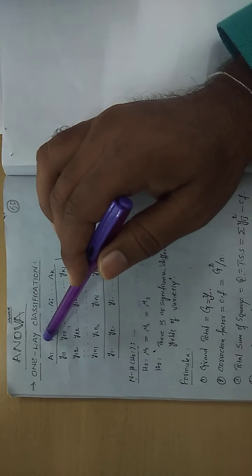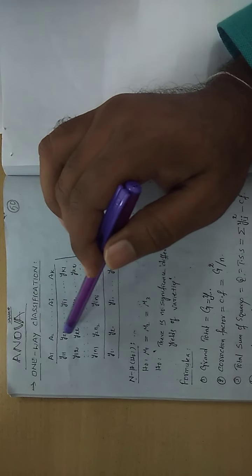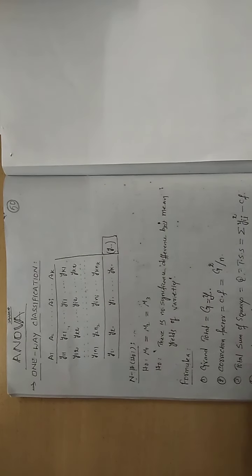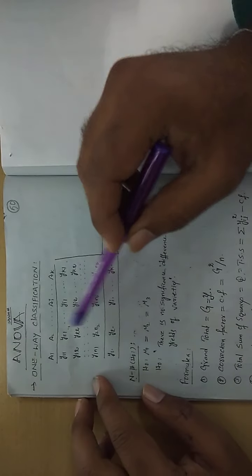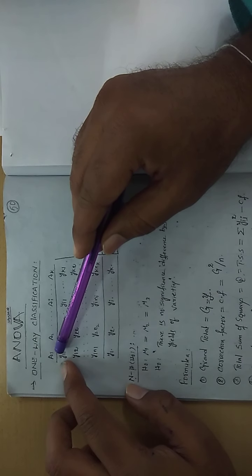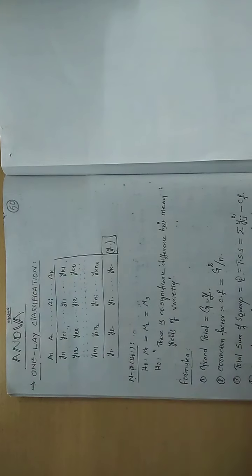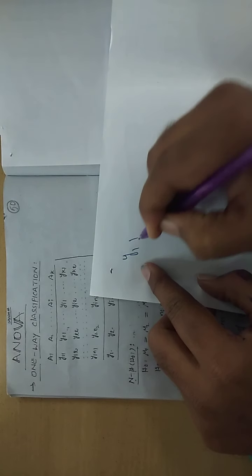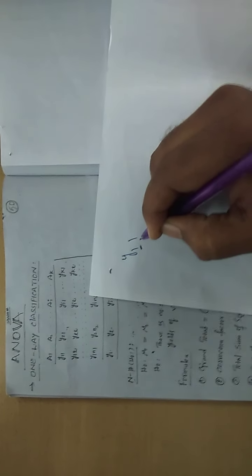Now here the second column. All of you look here. This is the column number. Now here, Y11: this represents the column, and this represents the element number.